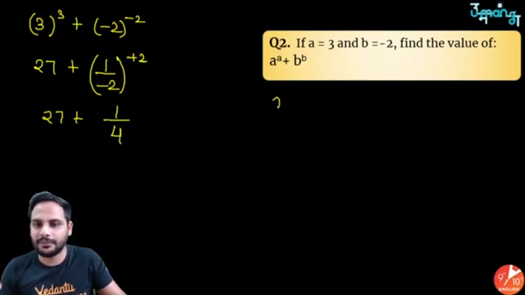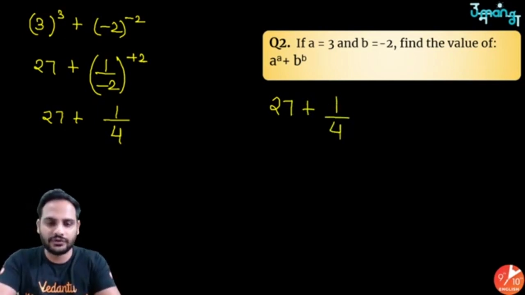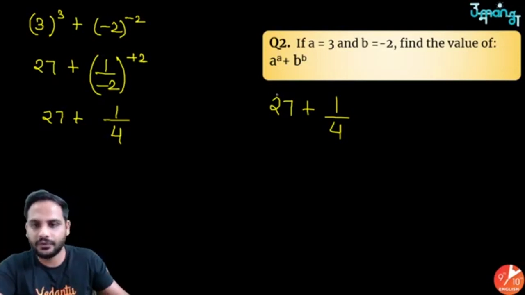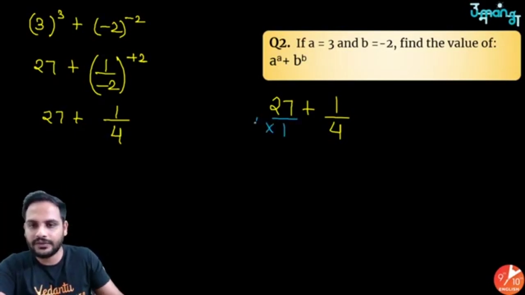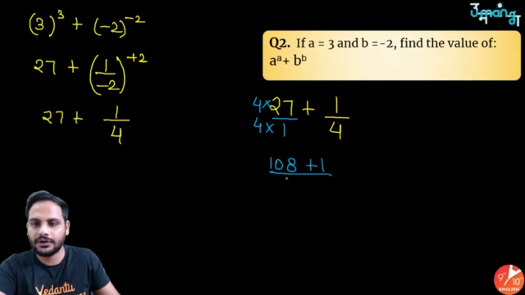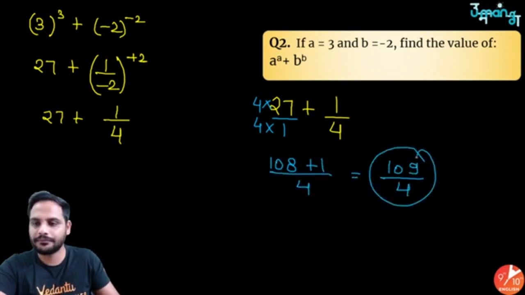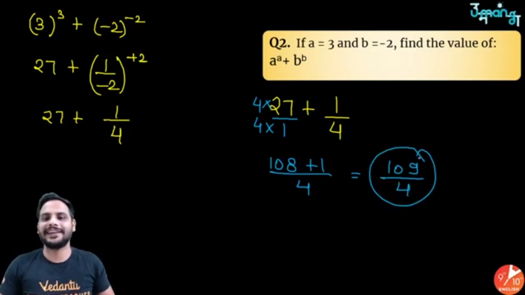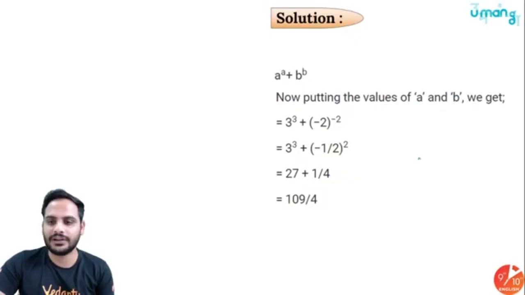Right? So I need to solve this part. So 27 plus 1 by 4. Here also take LCM. Take LCM over here. Okay. So upon 1 you have, so you can say, into 4 into 4. So 4 7s are 28, plus 2 is 8, 9, 10, 108 plus 1 divided by 4, which is equal to 109 by 4. Got it? As simple as that. Right? This is how it can be solved. 109 upon 4 is your correct answer.